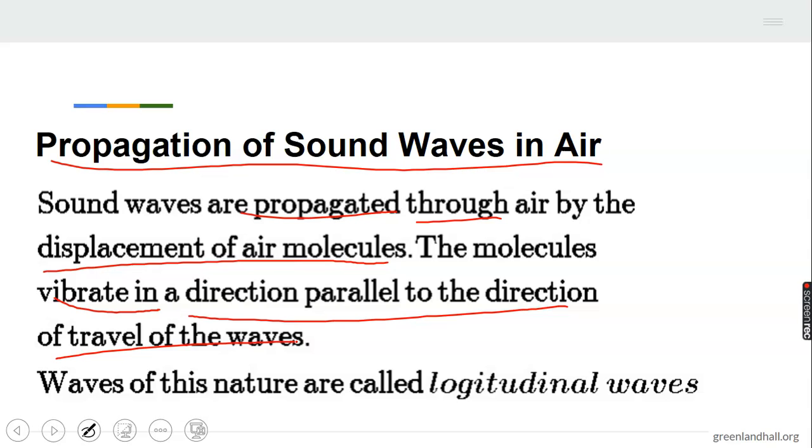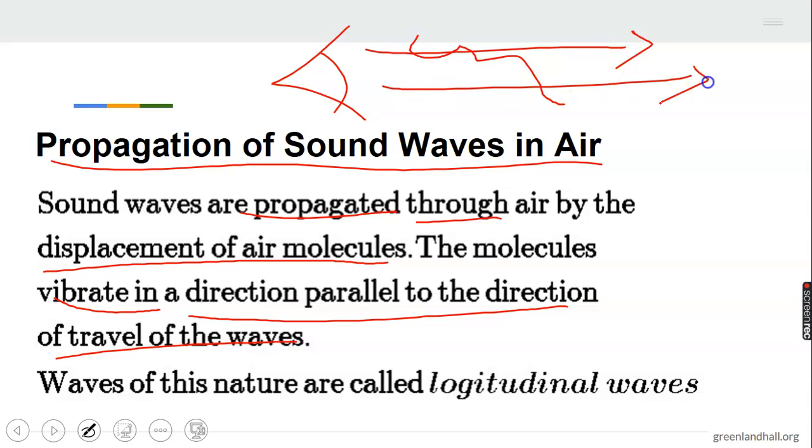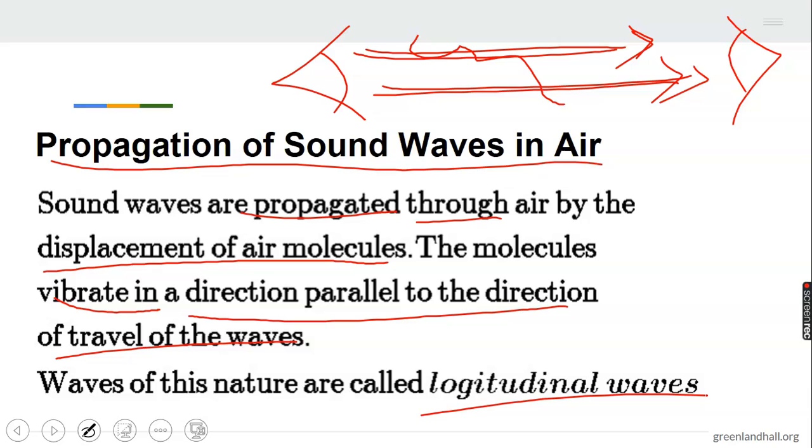Now, when the sound comes out from a speaker, the air around it is set into vibration. The vibration is in the direction while the air also moves along with it. The air that is set into vibration spreads out to the observer before they can hear the sound. Waves of this nature are called longitudinal waves.